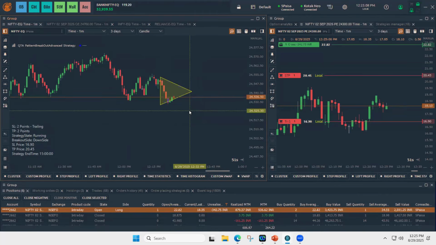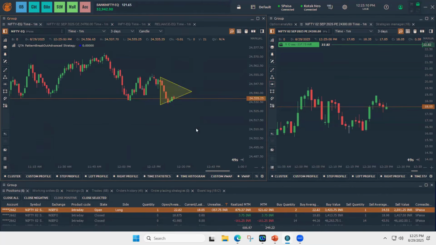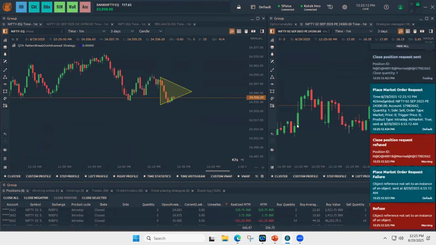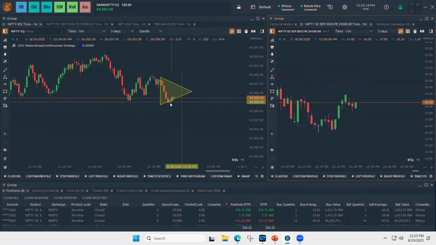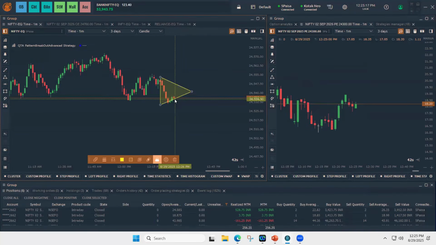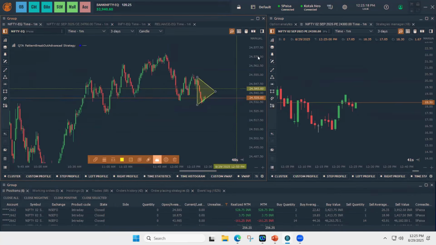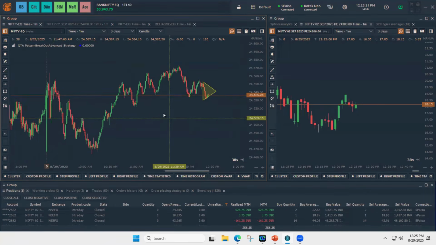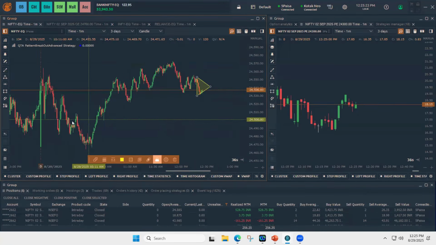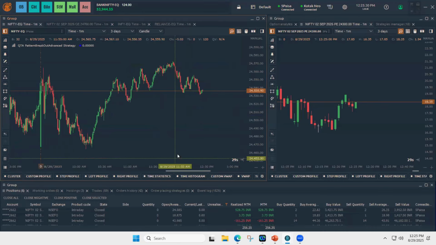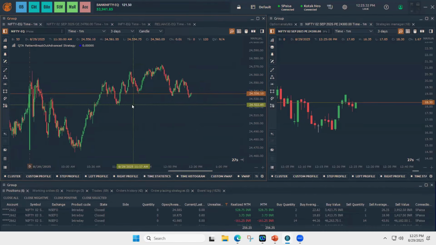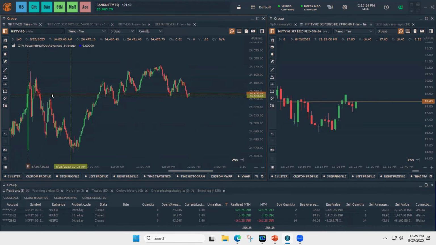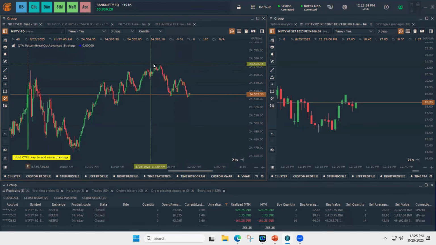To stop the strategy, again, I'm giving Alt and a left click. Since I stopped manually, I'm just closing the position manually. And remember, at any point of time on a chart, you can draw only one drawing. You're not allowed to draw multiple drawings. If you want to do so, you need to unlock this and delete it. So since I deleted this triangle, let's take the example of channel.